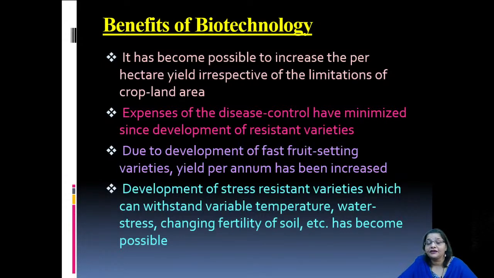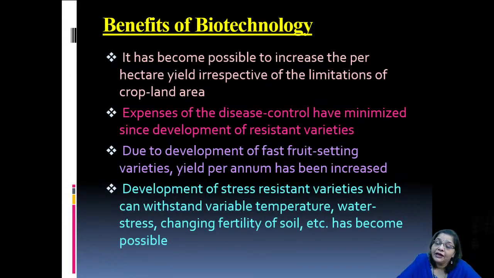Expenses of disease control have minimized. So disease control expenditure is minimized because of the development of disease resistant varieties of crops. When disease resistant varieties of crops are being developed, the yield of crops has increased, the production of food has increased because of this.